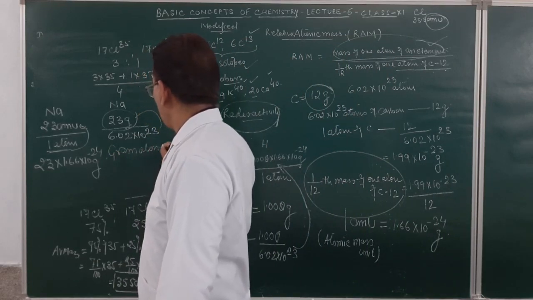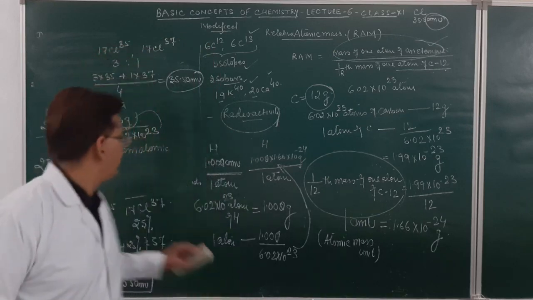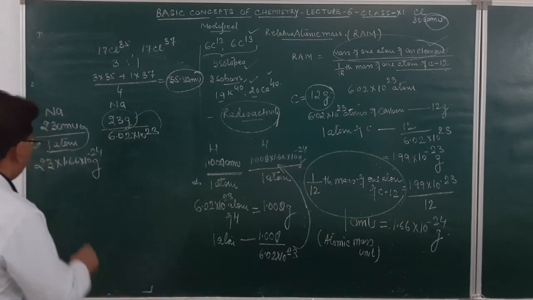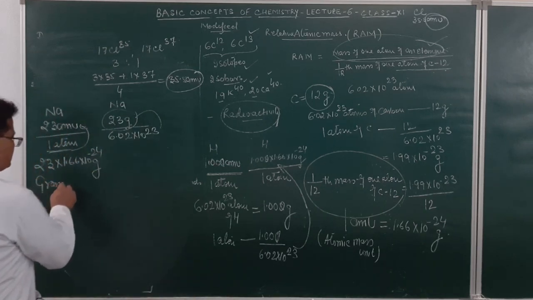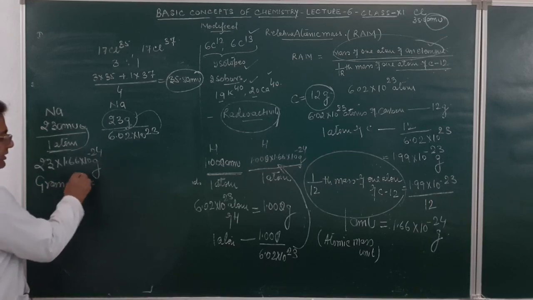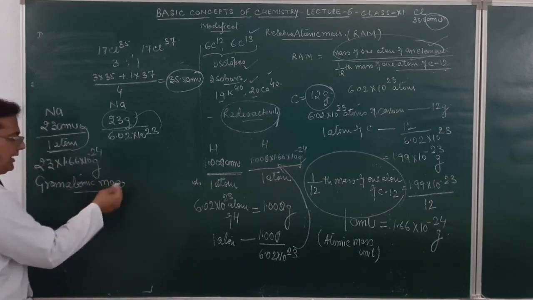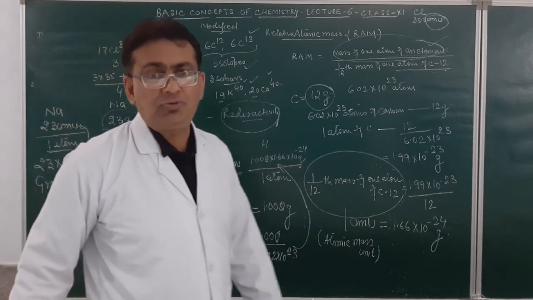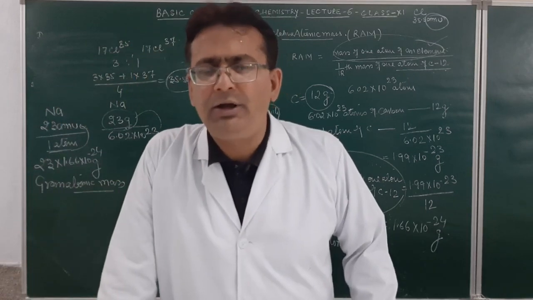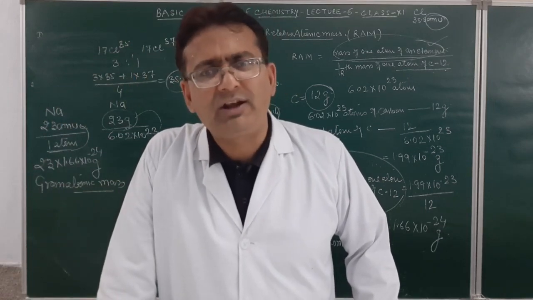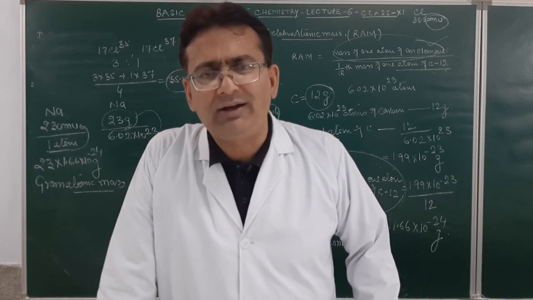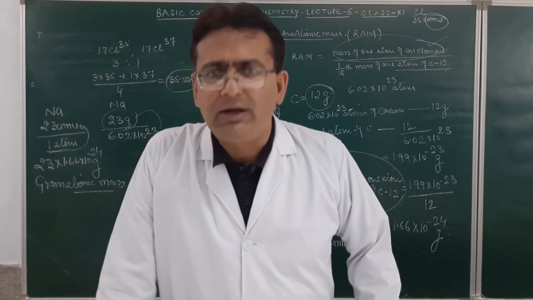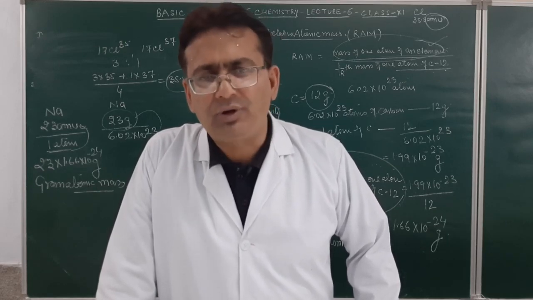If I ask you to define or explain gram atomic mass, how do I explain the gram atomic mass? Very simple. Atomic mass expressed in gram is a gram atomic mass. But what does this line mean? It is the mass of same number of atoms which are responsible for 6.02 into 10 raised to power 23 atoms of a carbon. Am I clear? That was what mass? 12 gram. That is called as a gram atomic mass.